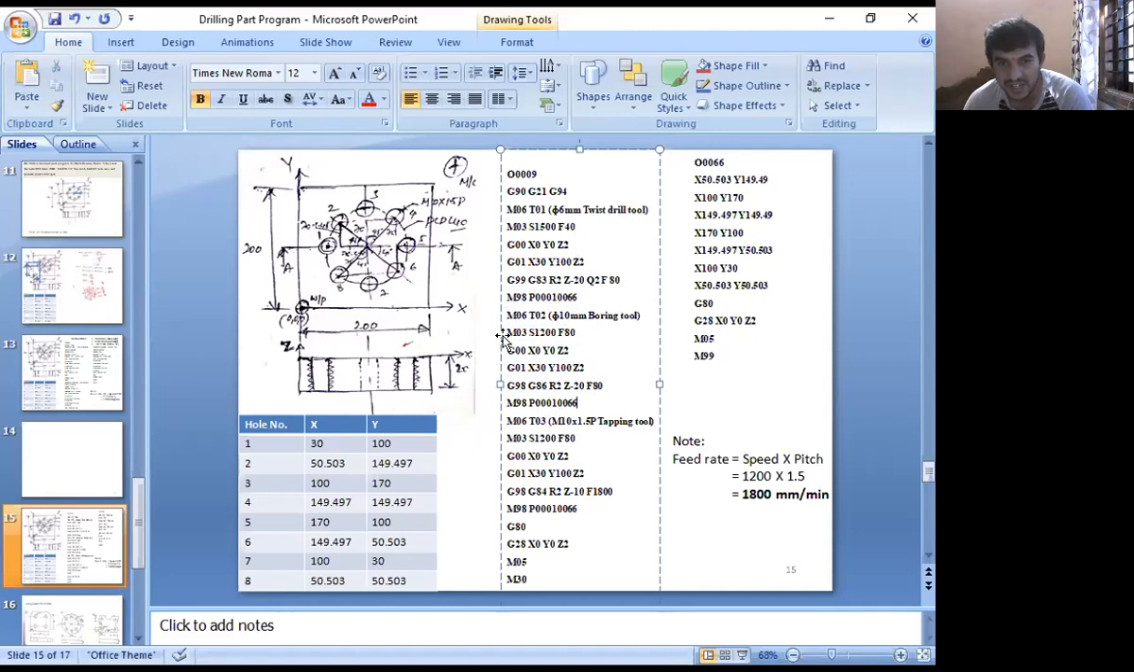Here again three lines are missing, some lines are missing here. What are those lines that are missing? Sorry, one minute. The subprogram call, then start this operation. Next, once the subprogram ends, yes, it's right here only. Then you go for the tapping cycle.